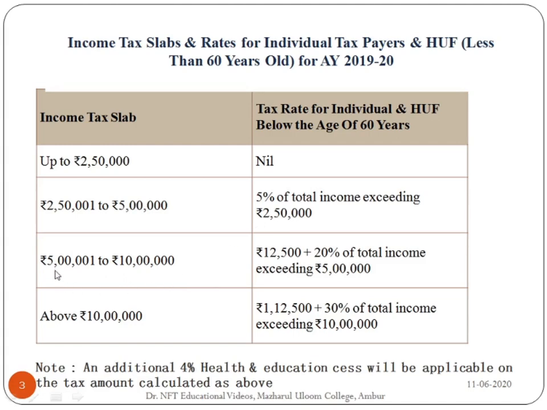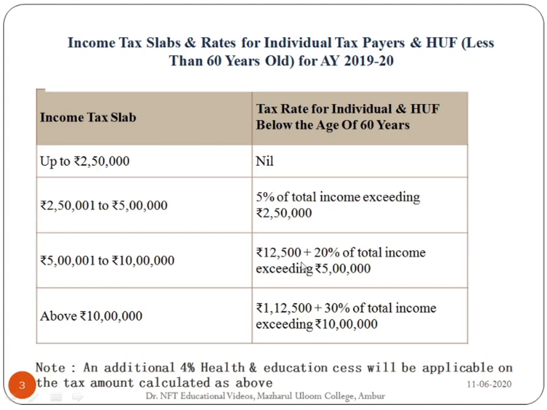Again here from 5 lakh 1 to 10 lakh, you get this 12,500 for 2,50,001 to 5 lakh, which we might have already computed. Along with that, you have to add 20% of total income exceeding 5 lakhs. That is 10 lakh minus 5 lakh is 5 lakh. 5 lakh into 20% is 1 lakh.